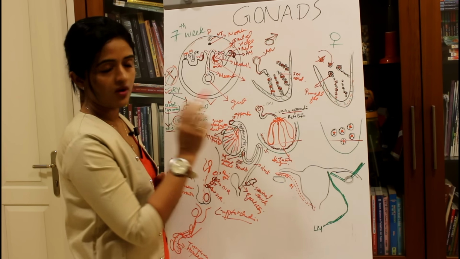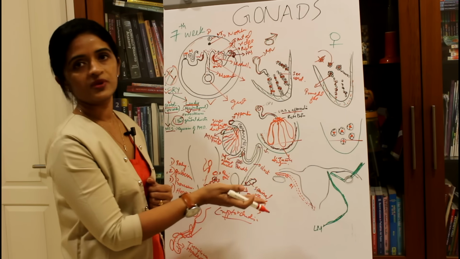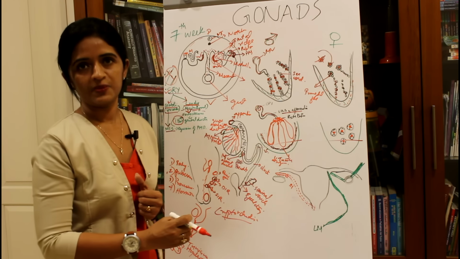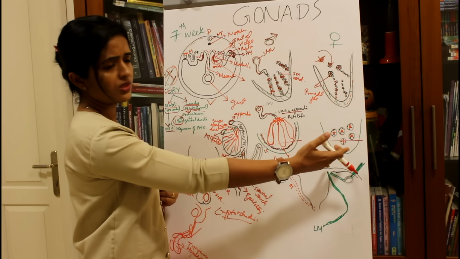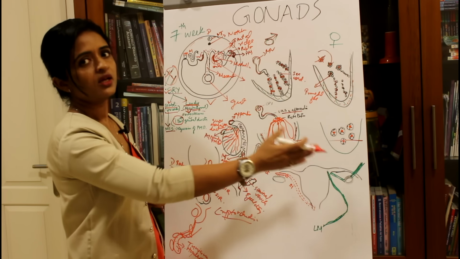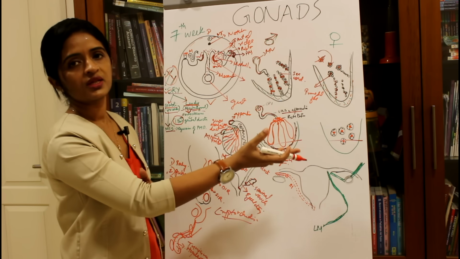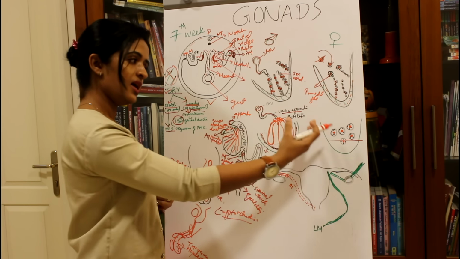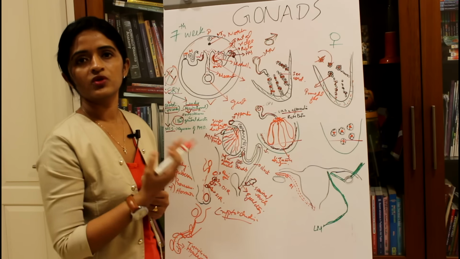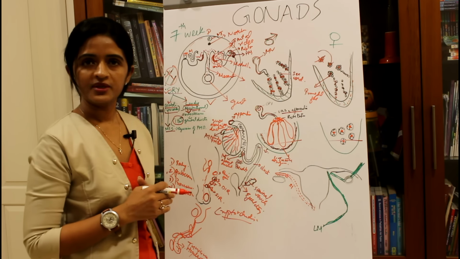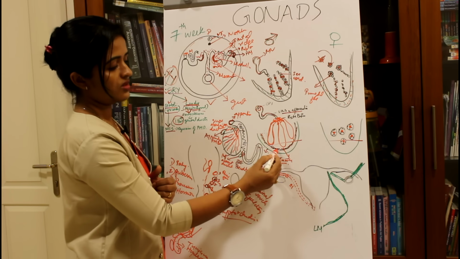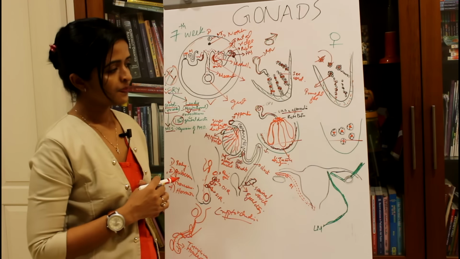Tunica albuginea, which is formed in testis, will separate the germinal epithelium from the seminiferous tubules, and when it descends, it is not carrying the germinal epithelium along with it. But in case of ovaries, the germinal epithelium is still covering the developing follicles, and when it descends, it is carrying the germinal epithelium along with it. So if you look at a section under a microscope, the outermost covering will be the germinal epithelium, which is lacking in case of testis. So the reason is the formation of tunica albuginea.